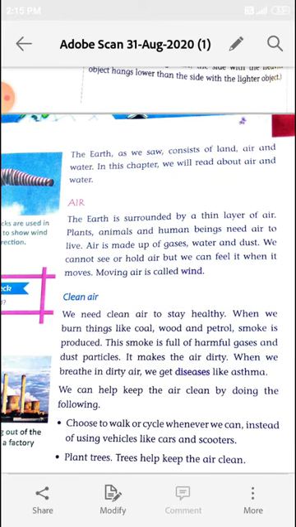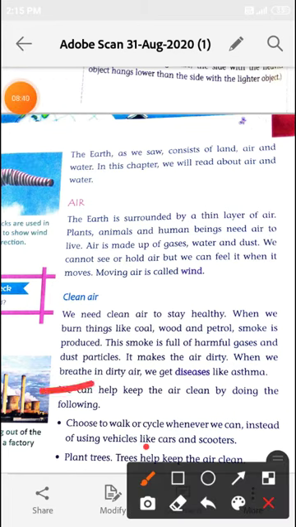We can help keep the air clean by doing the following. First, choose to walk or cycle whenever we can instead of using vehicles like cars and scooters. Second, plant trees.